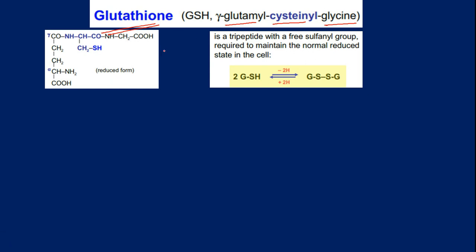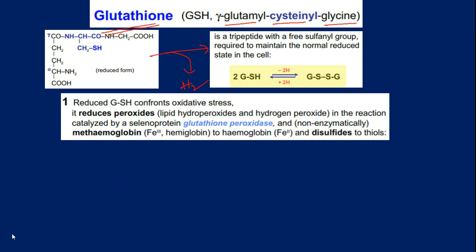So here in this biochemical reaction, it releases 1 mole of hydrogen. Okay. Glutathione is a very effective agent for removing oxidative stress. It reduces peroxides like lipid peroxides as well as hydrogen peroxide in the reaction catalyzed by the protein glutathione peroxidase.